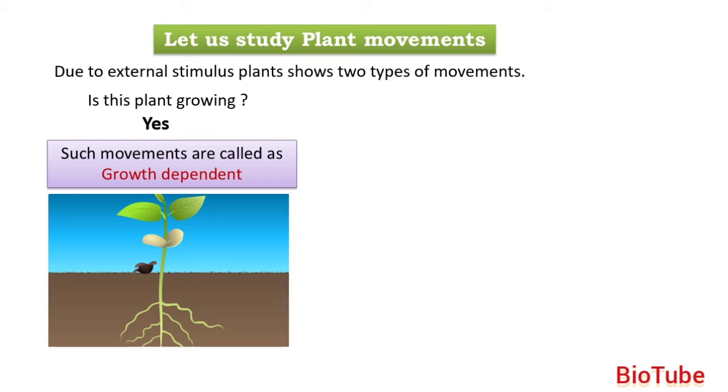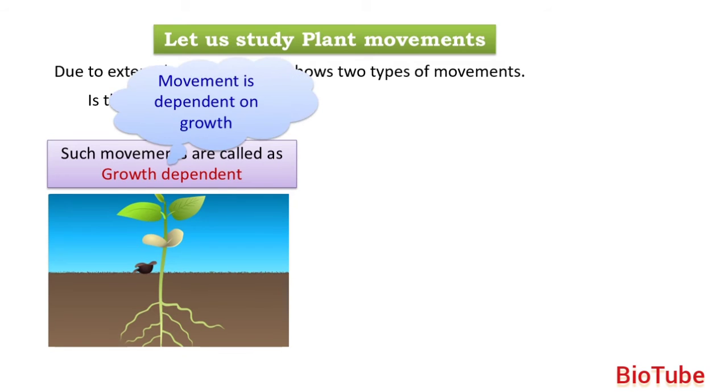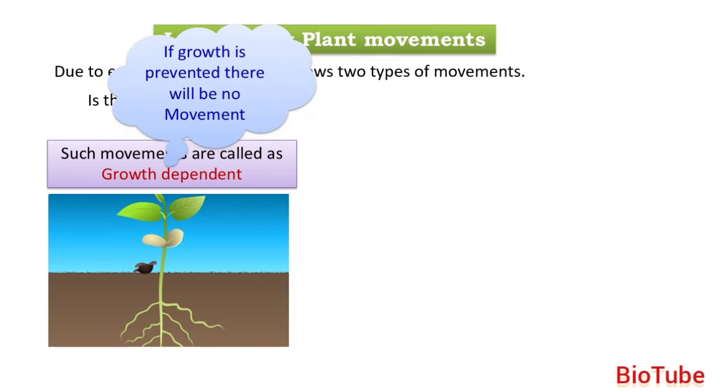Such movement, wherein you can observe the growth of the plant and the movement is dependent on the external stimulus, we call growth dependent movement. So movement here is dependent on growth. The plant is growing as well as showing movement. If growth is prevented, then there will be no movement.